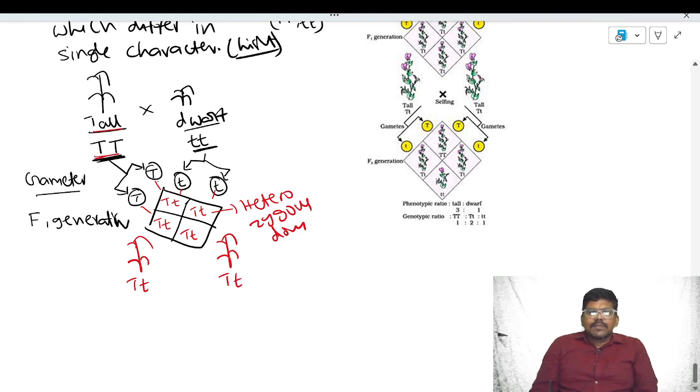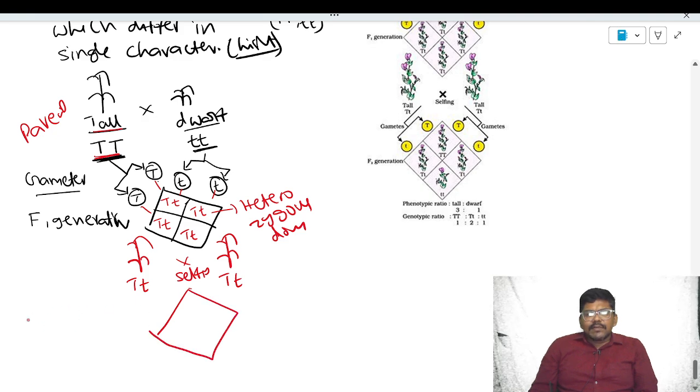The tall plants in the parental generation are homozygous dominant. When you cross the F1 generation, that is called selfing. Selfing is crossing of plants obtained from the same parents, of the same generation. After crossing the parent plants, we get the F1 generation. After crossing the F1 generation, we get the F2 generation.